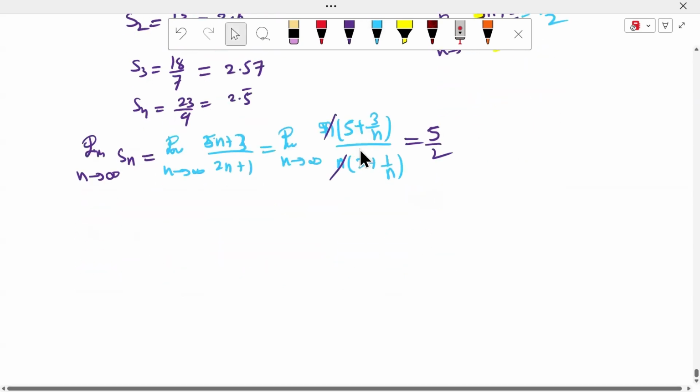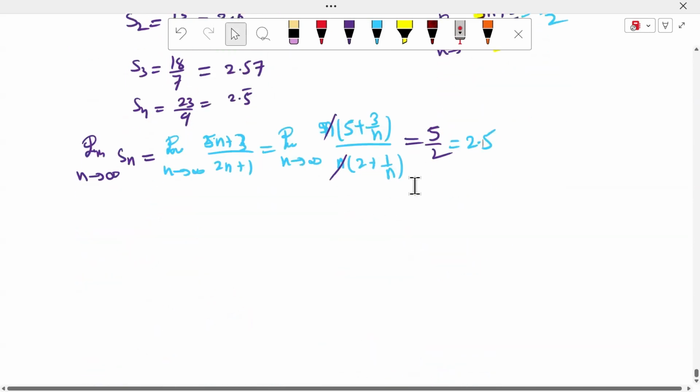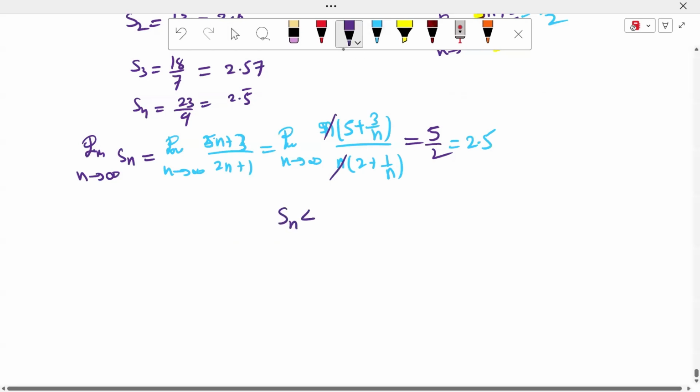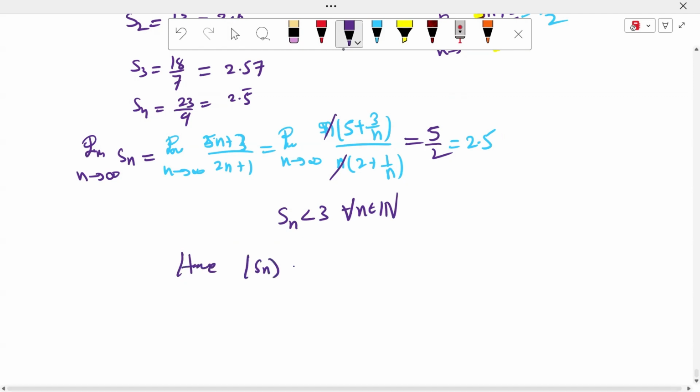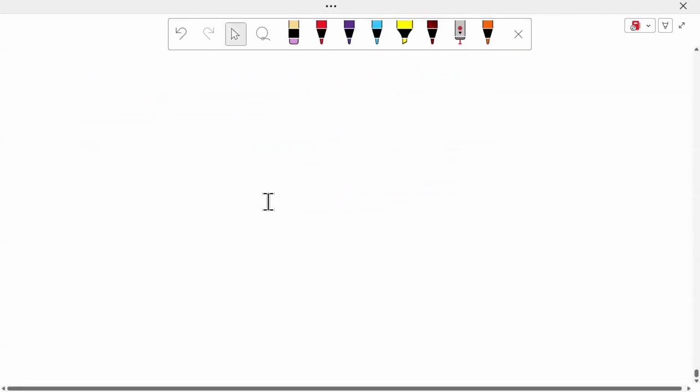Here we can observe that 5 by 2 is nothing but 2.5. What is the first term? The first term is 2.6 bar. We can observe that Sn value is less than 3 for all n belongs to the natural numbers. So therefore an upper bound exists. Hence the sequence is bounded above. Is it clear? Next, bounded below.